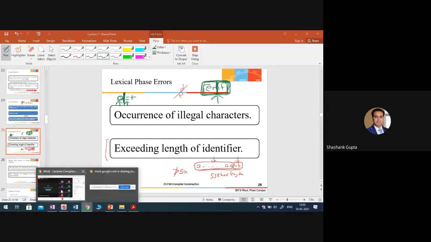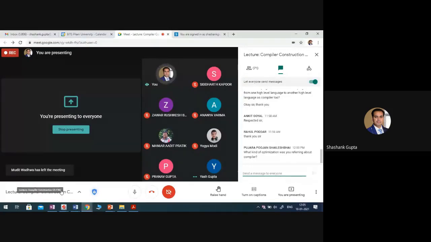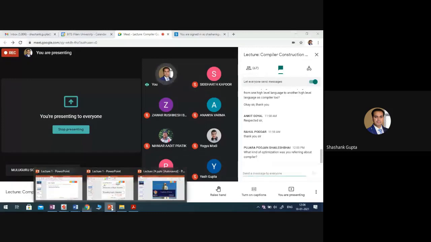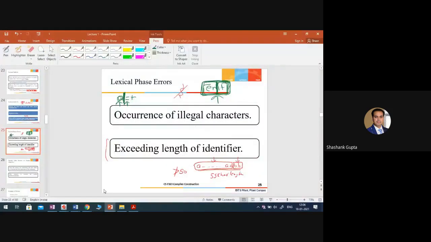We'll discuss these things in detail when we are in the lexical analysis. What kind of optimization was I referring to in the compiler? Optimization is only with respect to doing efficient computations rather than inefficient computations.